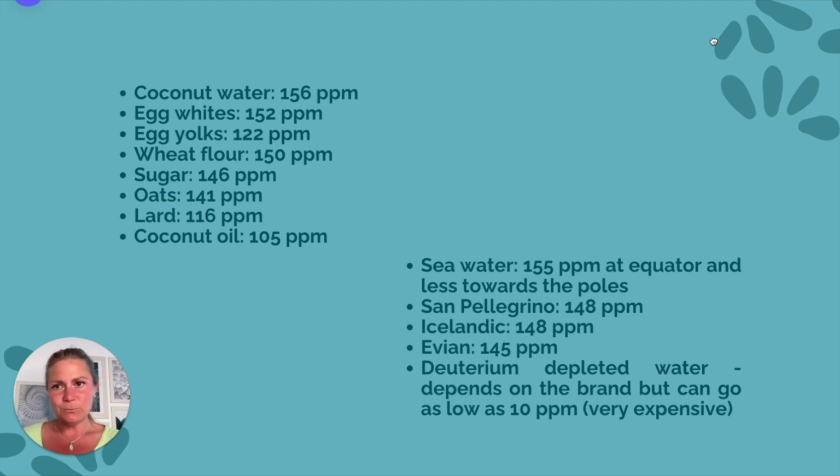It's like 105 parts per million. That is very low. You will notice that egg whites are very high in deuterium. Egg yolks, on the other hand, are very low in deuterium. Wheat flour is high and sugar is high, obviously. Oats, all grains will be. But lard, for example, is a fat, so it has very low deuterium in it. And on the right side, here are some popular bottled waters so that you can compare. Obviously, higher deuterium content water will be cheaper, lower deuterium content water will be more expensive.